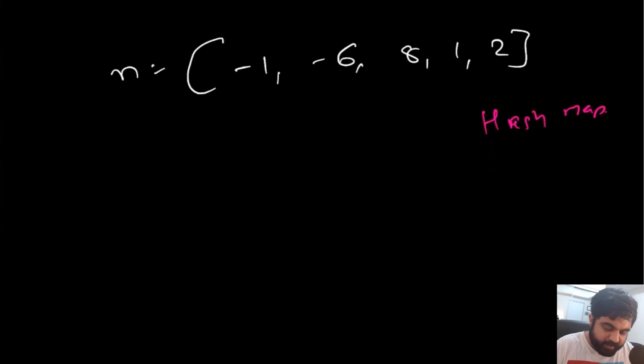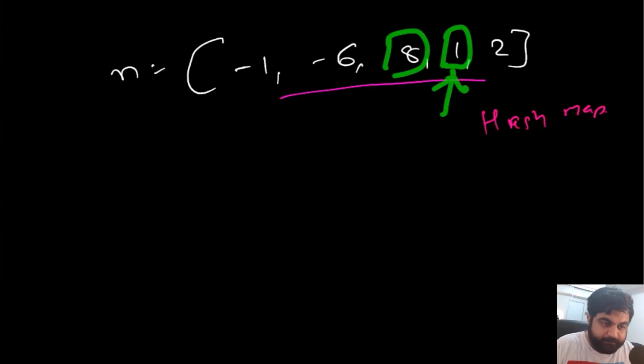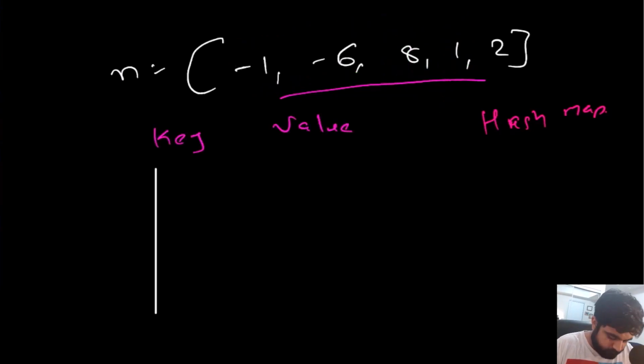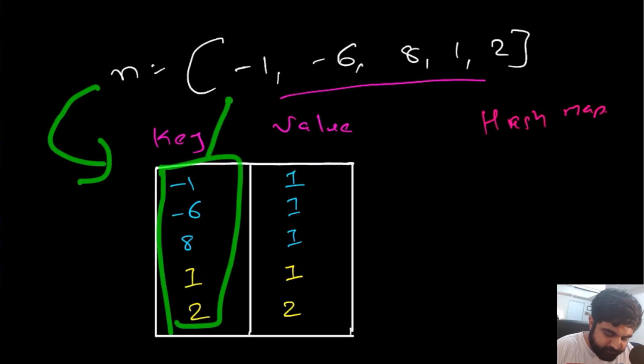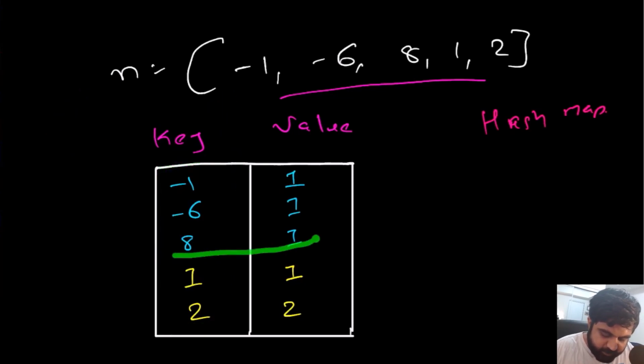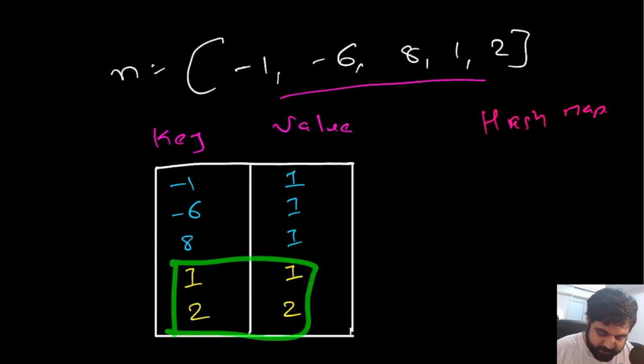Let me quickly draw the hash map from the given input. And by the way, for any particular value, this is going to be the key, and its subsequent value is also going to be the same, except for these 3 values where the value is going to be 1. This is the hash map we have been able to generate from our given input n, where the key is the same value as the values inside our array, and for its subsequent value we have done some modification, and all the other positive values are equal to whatever their subsequent values are.